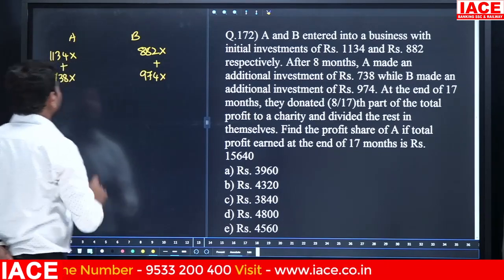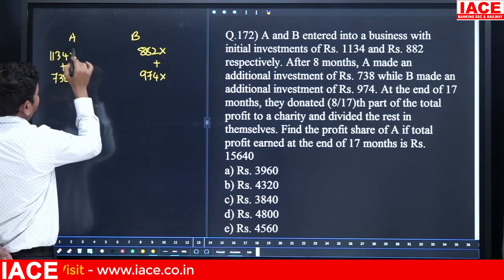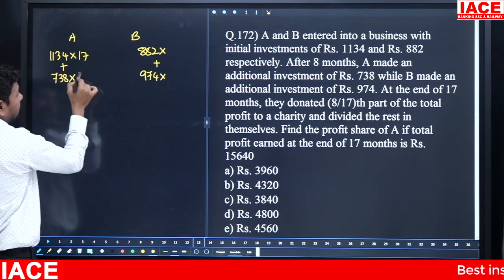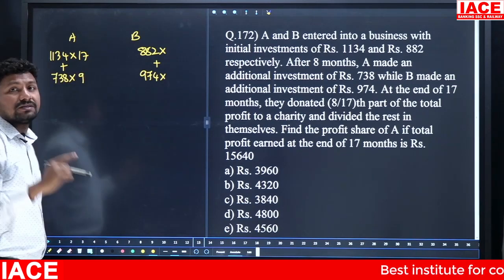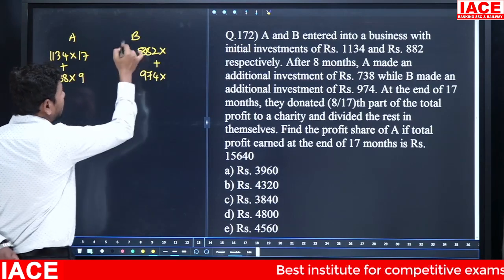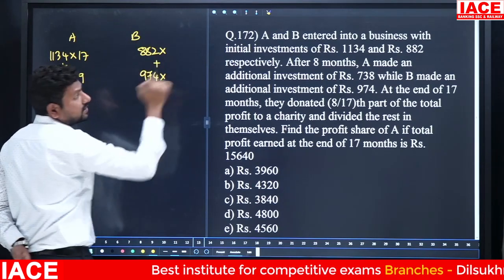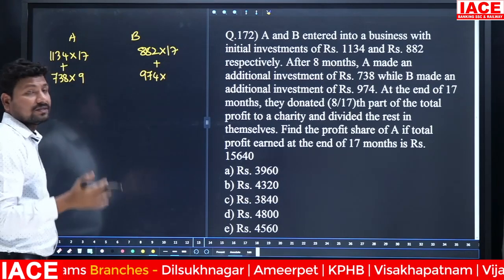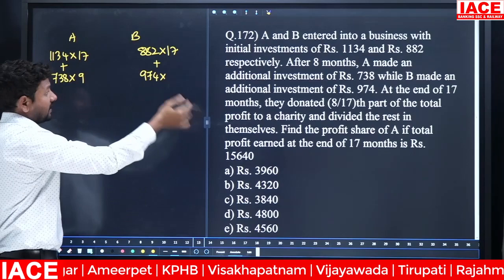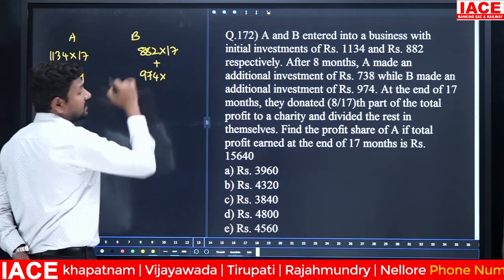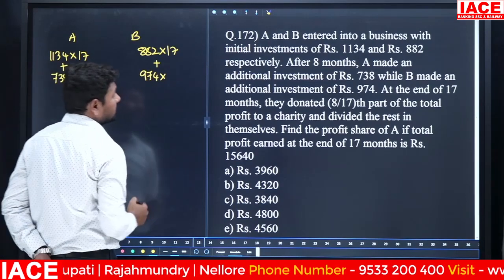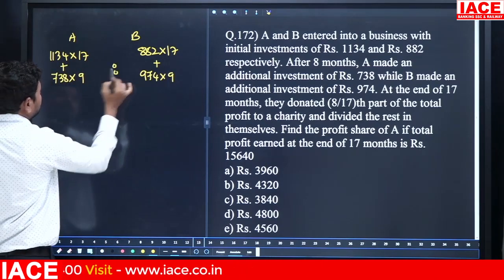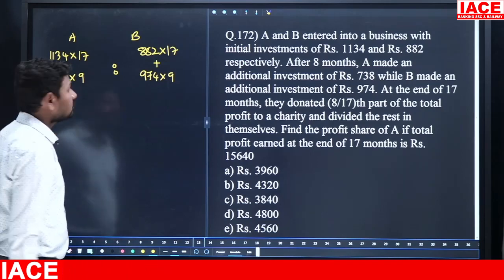A's 1134 rupees is invested for 17 months, and after 8 months, the extra 738 rupees is invested for just 9 months. Then for B, 882 rupees is invested initially for 17 months. Out of 17 months, after 8 months, he adds an additional 975 rupees, which is for 9 months. Then this is the A portion, this is the B portion.